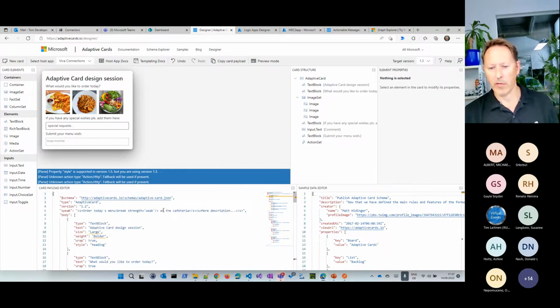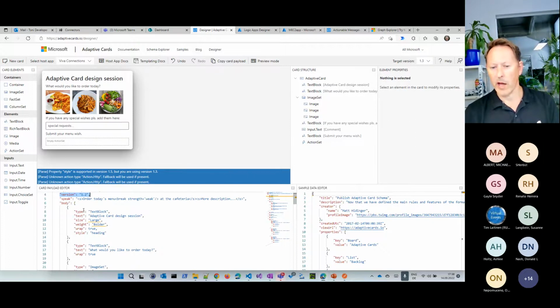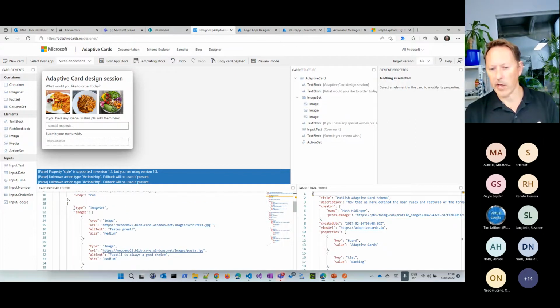Well, we have, first of all, an adaptive card. It's a version that Outlook understands. We have the speak option here if you're using a screen reader or so. And we have a text block and so on. And then we have an image set, which are these 3 images. And you can see these images here. I open my Storage Explorer in the meantime. They are coming from a public blob storage. So this is where this comes from.